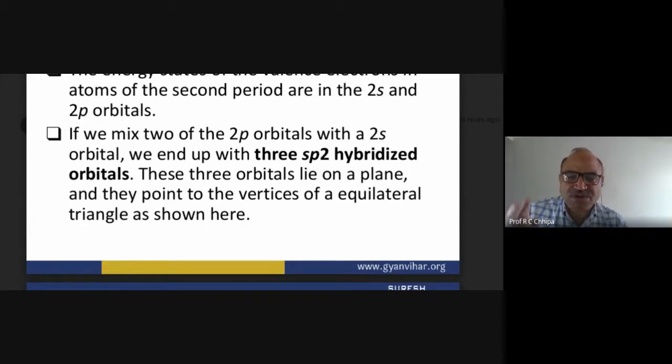So sp2 hybridization is the process in which one s and two p atomic orbitals mix. If we mix two p atomic orbitals with one s orbital, what happens? We end up with three sp2 hybridized orbitals.